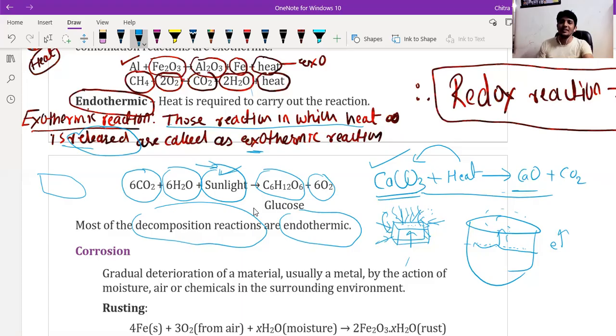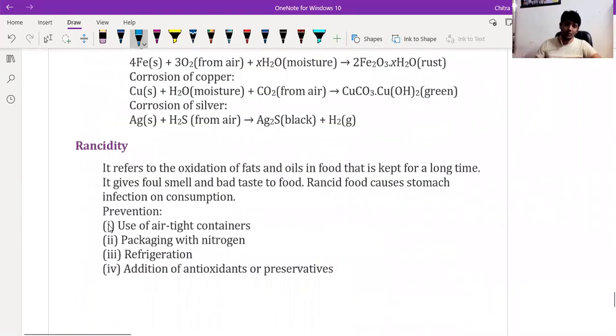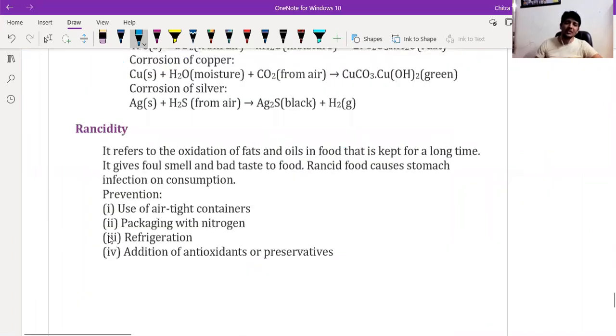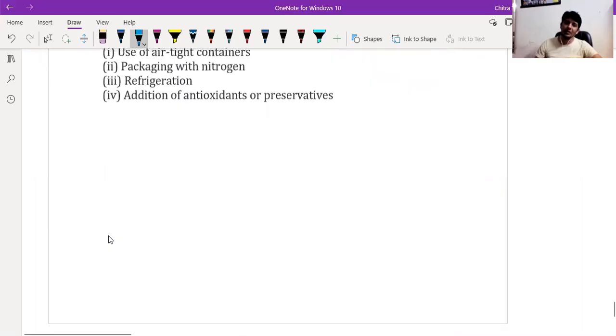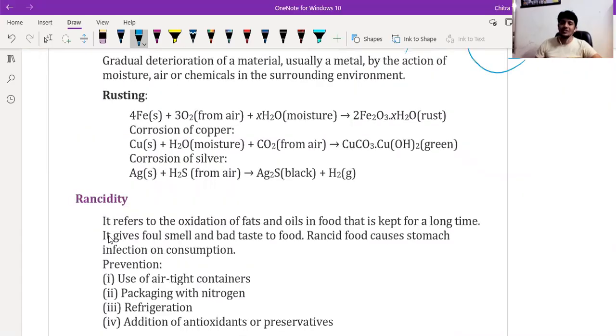So all these are examples from our daily life that we observe every day about endothermic and exothermic reactions. I think we have completed our part on endothermic as well as exothermic reactions. Now we have only rust, corrosion and rancidity left, then our chapter will be complete. So we will complete this in our next lecture.